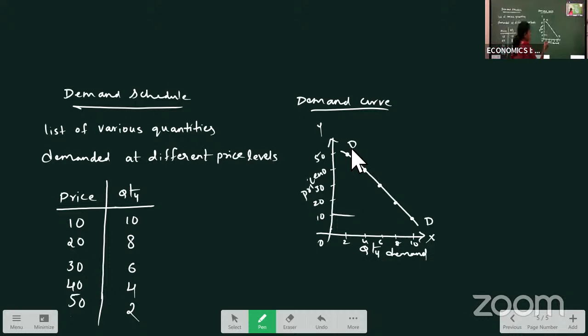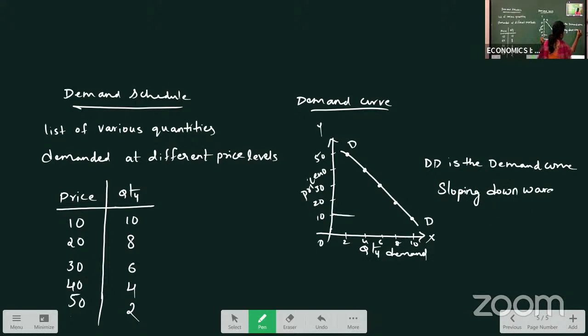Okay. So here we can say DD is the demand curve, which is sloping downwards. Right? See, when price is 50, our demand is 2. When price is 10, our demand is 10. So as the price increases, demand decreases. When price decreases, demand increases. That is the reason our demand curve will always slope downwards.